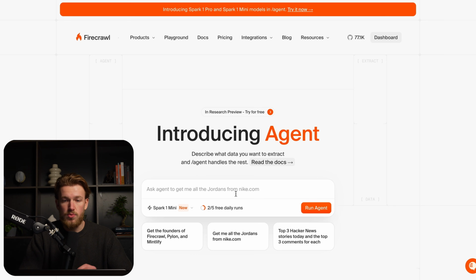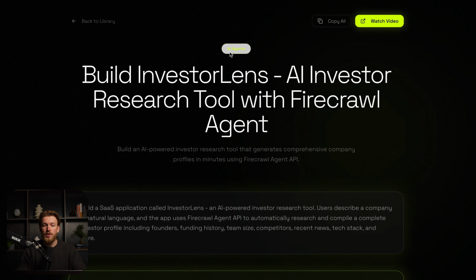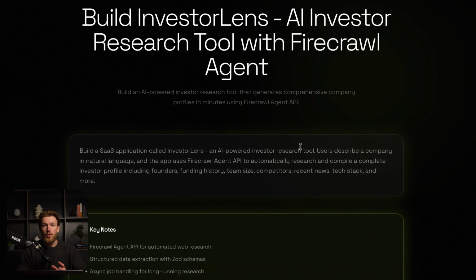So what we'll do is we'll go to the build loop prompt library right here. So we are going to build InvestorLens, and it is basically an AI investor research tool with the Firecrawl agent. So how it works is the user describes a company in natural language, and our app uses Firecrawl agent API to automatically research founders, funding history, team size, competitors, recent news, tech stack, and more.